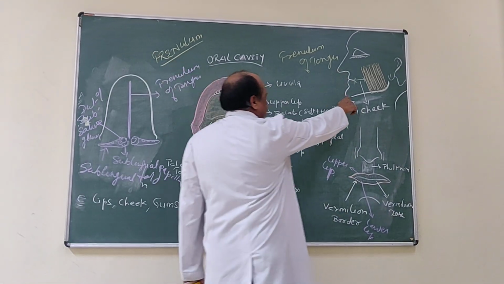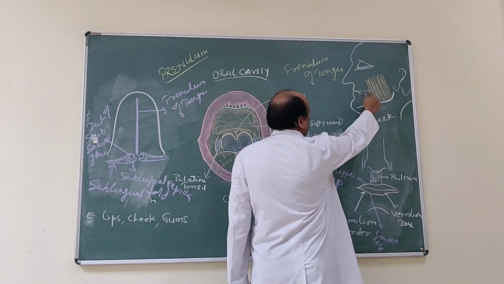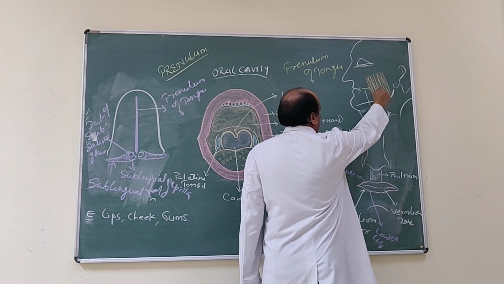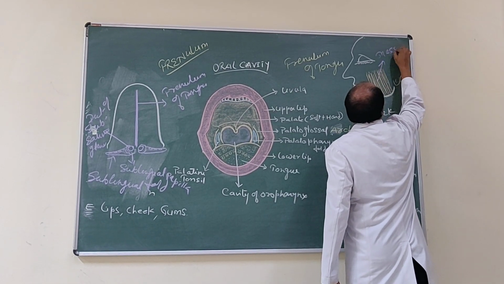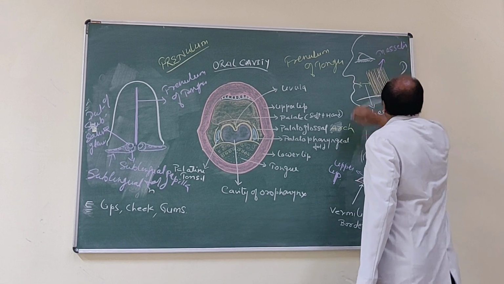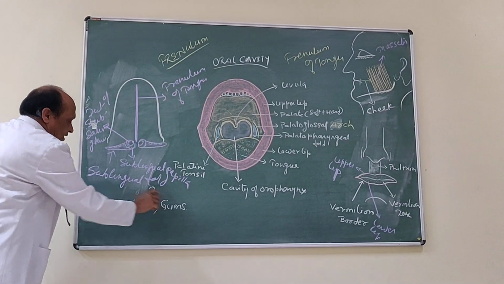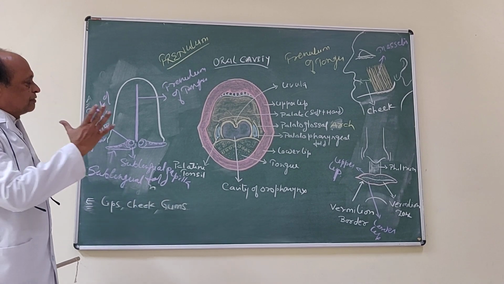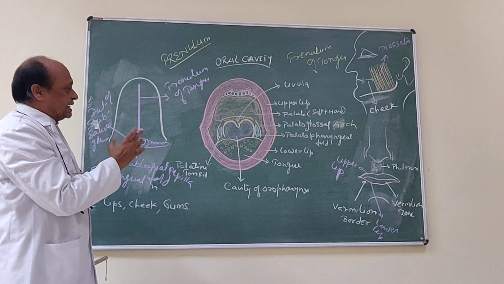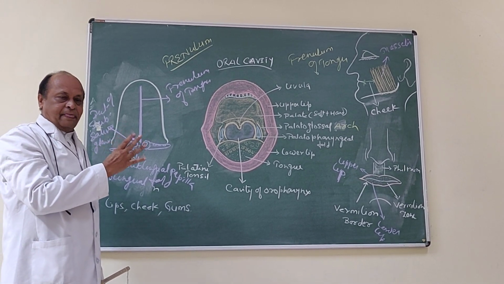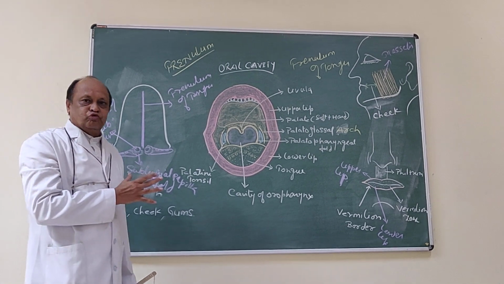Look at this cheek. Cheek is a part of face which extends right from the angle of mouth to anterior border of masseter muscle. And the gum. The gum is nothing but the soft tissue covering alveolar processes as well as the neck of teeth. That is all about the oral cavity. Thank you very much.